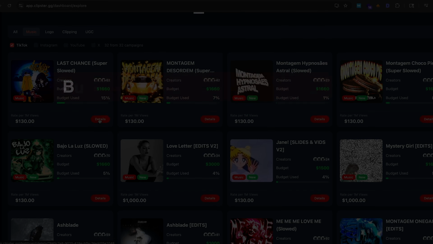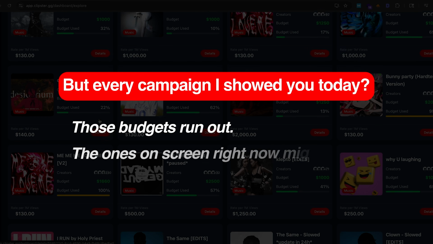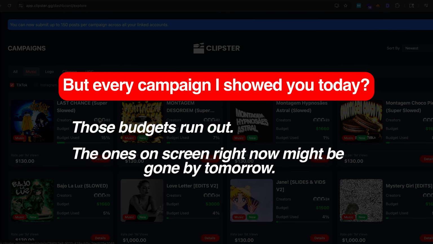Let me put this in perspective. Big creators are spending real money to get their content distributed. Platforms like Clipster make it possible for anyone, anywhere to get in on that. No investment, no gatekeeping, just effort. And this space is still early. Most people have never heard of content clipping as a side income, but every campaign I show you today, those budgets run out. The ones on screen right now might be gone by tomorrow. So move now.